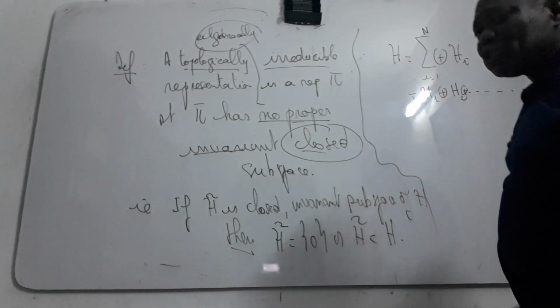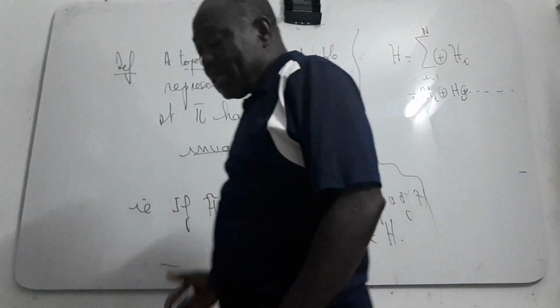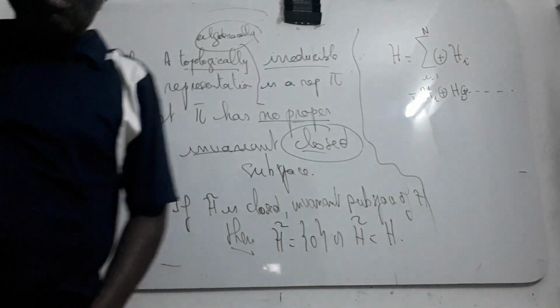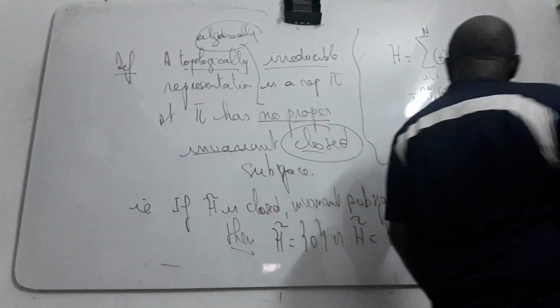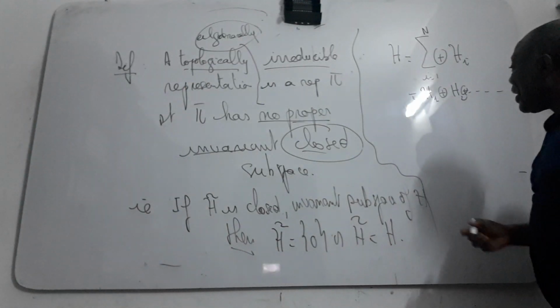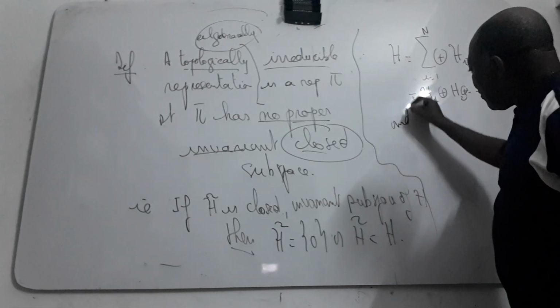We call it the Hilbert sum of subspaces.